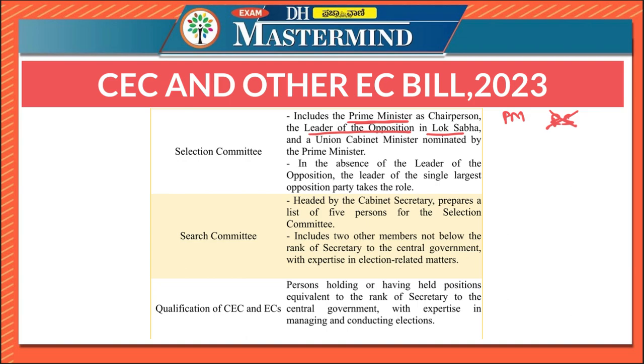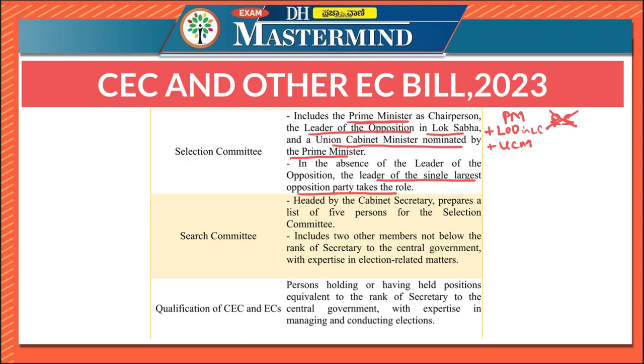And a Union Cabinet Minister nominated by the Prime Minister. However, in the absence of the Leader of the Opposition, the leader of the single largest opposition party takes the role, if the Leader of the Opposition has not been elected. So this will be the selection committee.